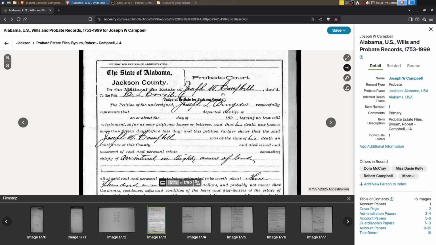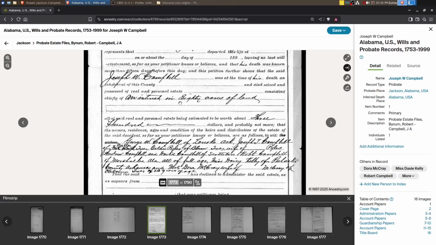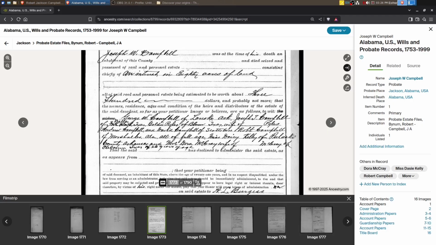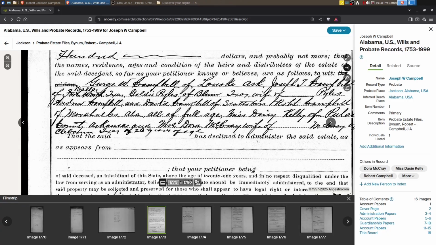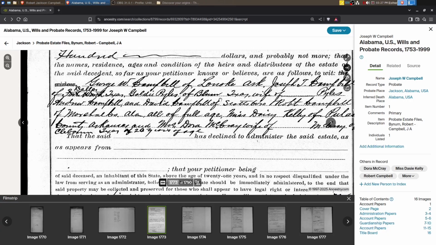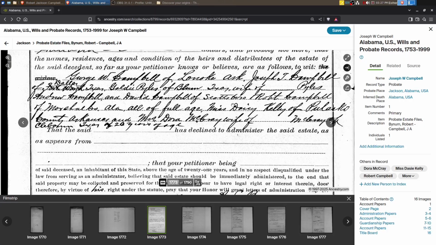Okay, in the matter of Joseph W. Campbell, deceased. An interest in 80 acres of land. George W. Campbell of Lonoke, Arkansas. Joseph T. Campbell, Dallas, Texas. Goldie Piles of Blum, Texas, wife of Piles. Andrew Campbell and David Campbell of Scottsboro. Robert of Marshall County, Alabama.